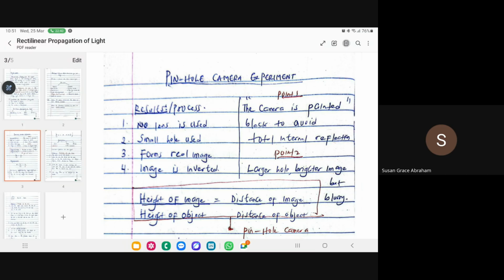But someone like me, I don't prepare for exams that way. I want to know the behind the scenes. So you can just watch pinhole camera experiments. Once you search pinhole camera experiment, you're going to see what the experiment is all about.